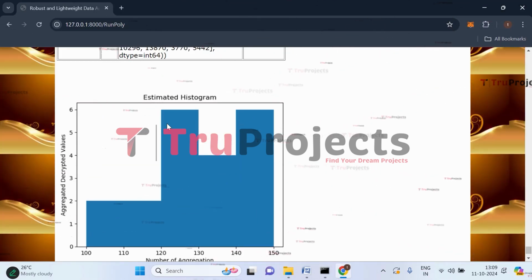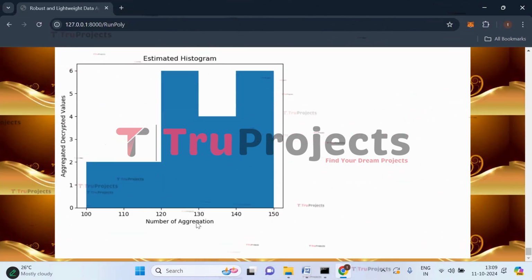And this is the histogram, which is the estimated histogram. Here on x-axis, we have the number of aggregations and on y-axis, we have aggregated decrypted values.